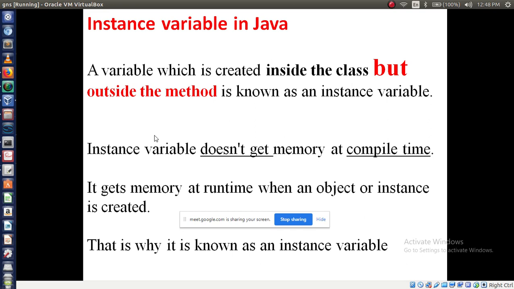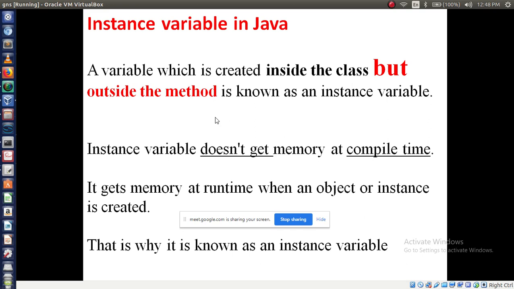This is a variable which is created inside the class but outside the method, known as an instance variable. If we declare any variable outside the functions or methods, that variable we can call an instance variable.